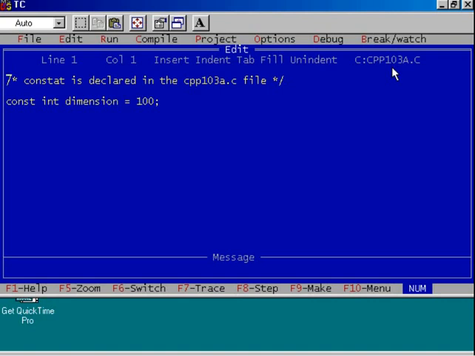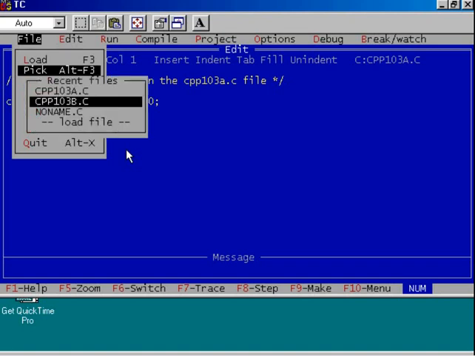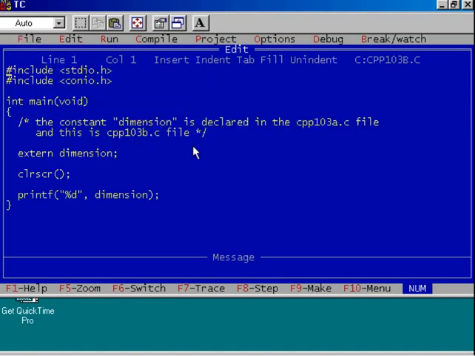After this, let us observe carefully. The remaining part of the program is stored in a second file. Let's open it. cpp103b.c, this file. I stored the program in the second file. Now observe carefully this program. So one part of the program I store in cpp103a.c. Second part of the program I store in another file, namely cpp103b.c. Okay?